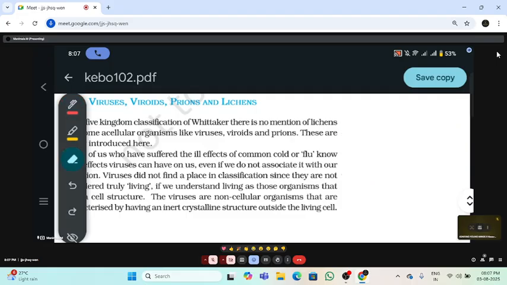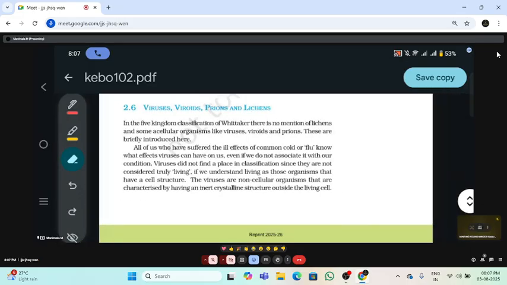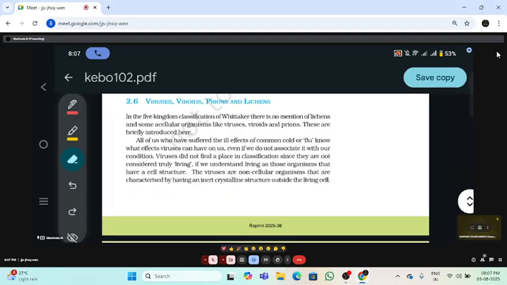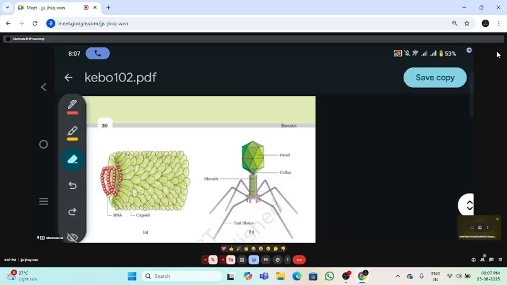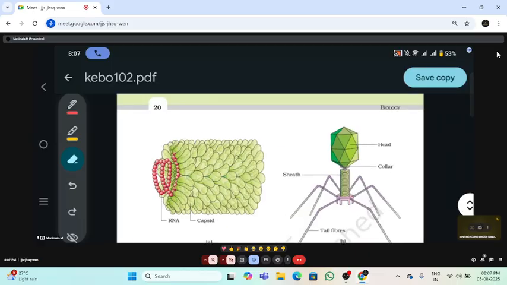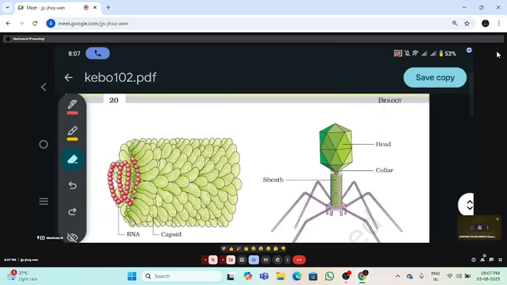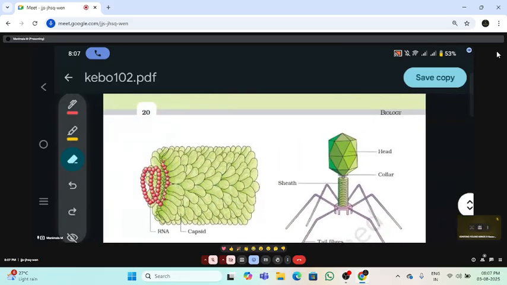So this is about the virus. The next thing: what are the general characteristics? I told you the virus behaves as both a living and a non-living particle. Based on what characters is the virus called living? First, they are obligate intracellular parasites.